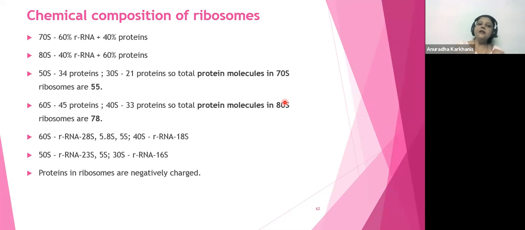In the 50S, there would be 34 proteins. On the other hand, the smaller subunit, that is the 30S subunit, will have only 21 proteins. So 34 plus 21. In totality, this 70S will contain 55 proteins. Is it okay? समझ में आ रही है बात कि नहीं?